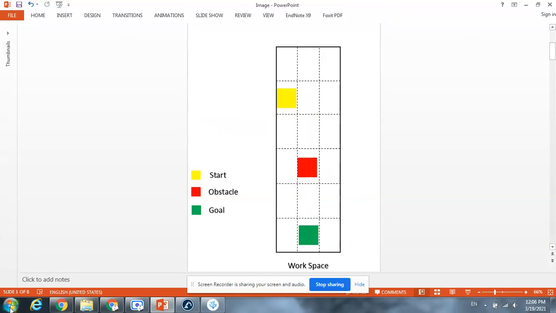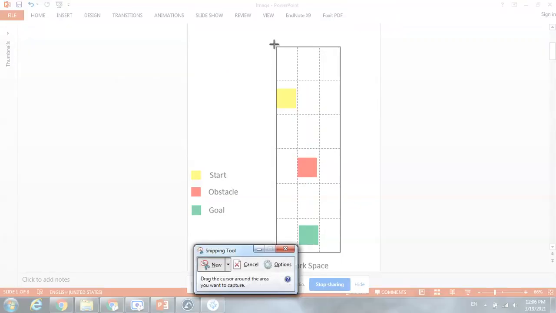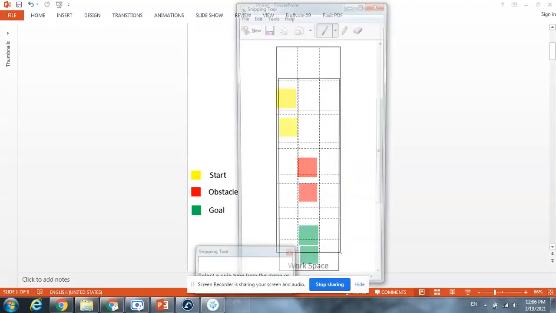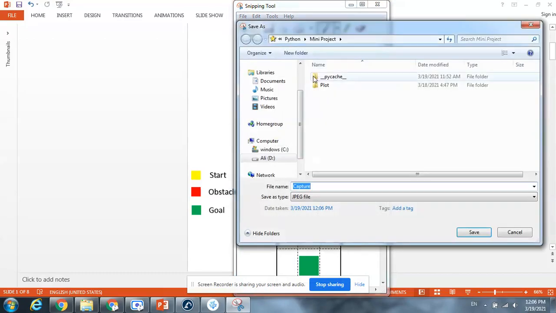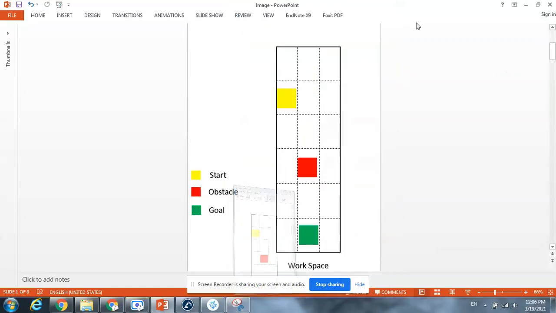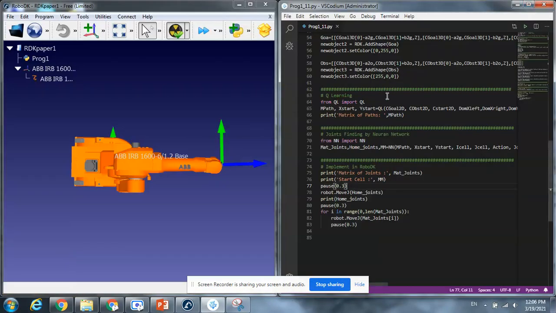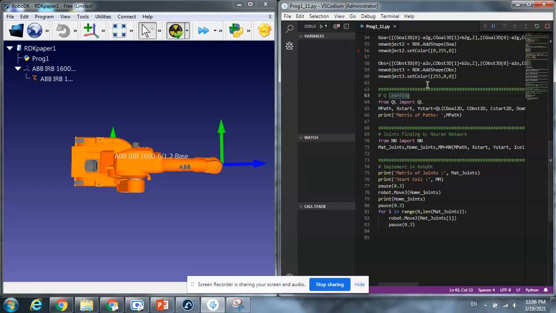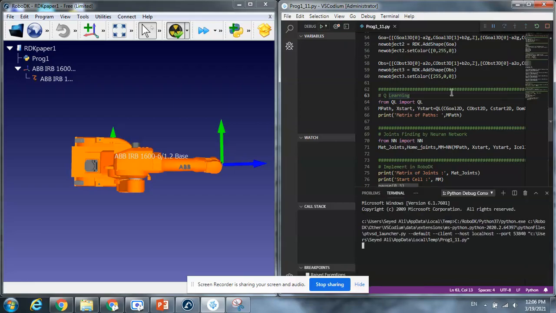in order to prepare for taking a picture. Let me take a picture. I save the picture in the folder and use this picture as the input of image processing. Let me run the code. My code is running and the image is processing.